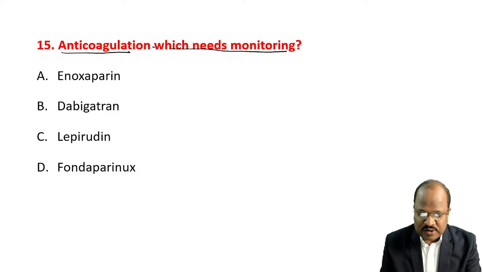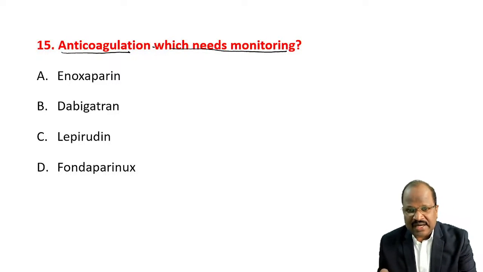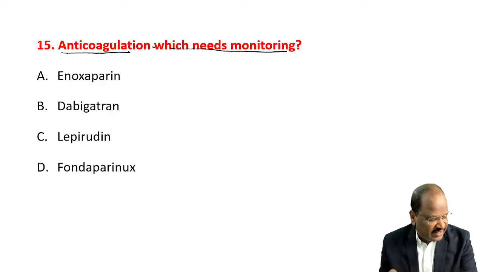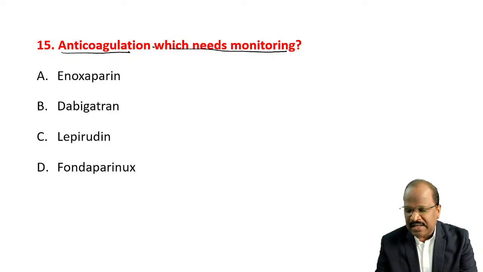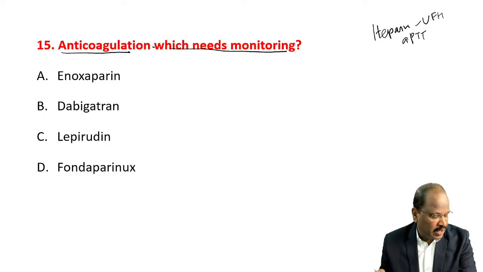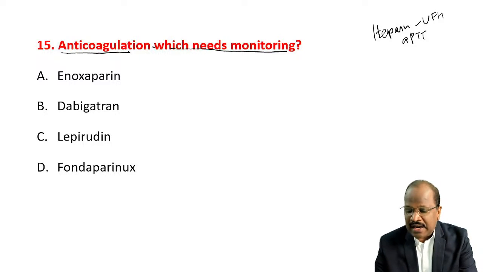If it is the same option, see, in our regular class whenever we discuss anticoagulation, we discuss how to monitor. For example, unfractionated heparin needs monitoring by APTT.